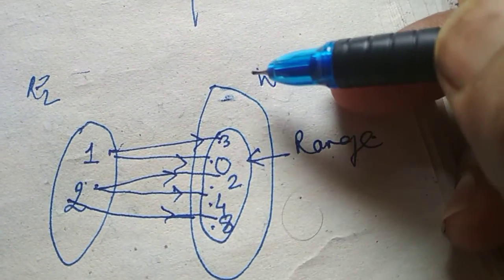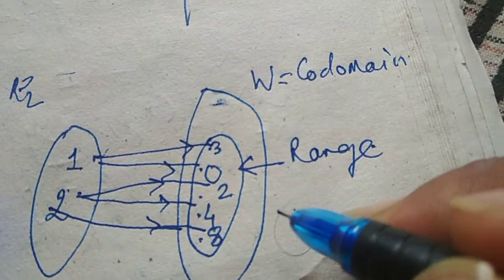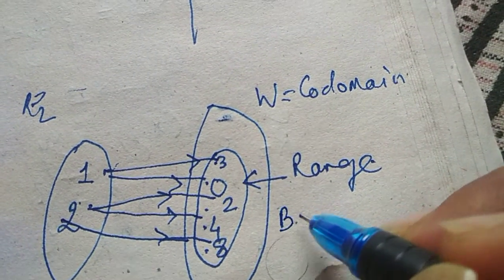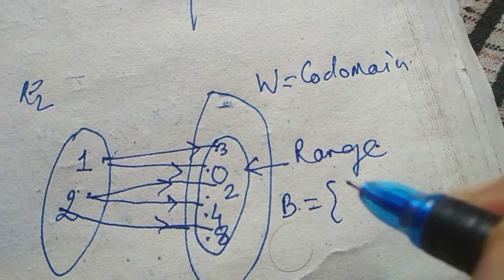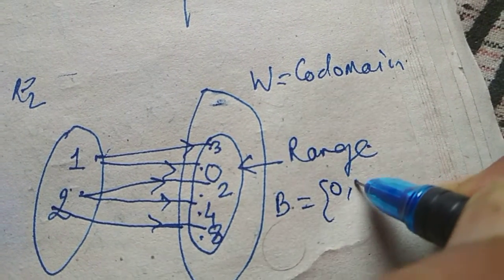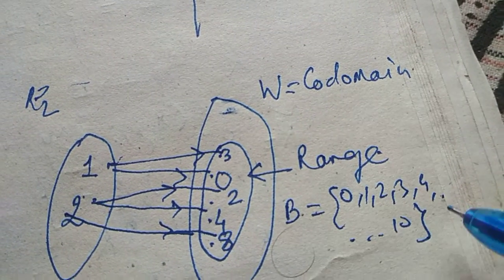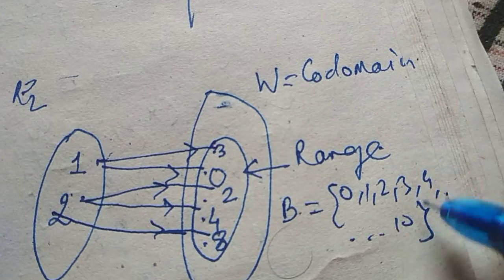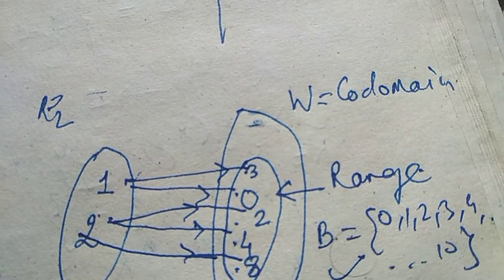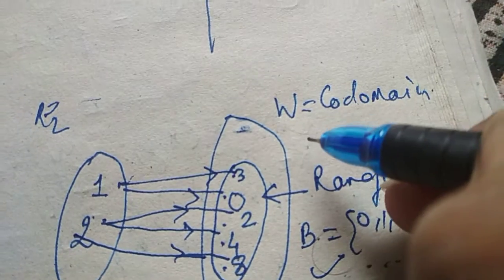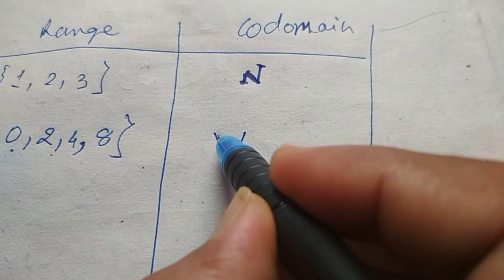Okay, so the set of all whole numbers could be a codomain, or you can manually write a codomain as a set which contains these elements. Suppose you write 0, 1, 2, 3, 4, and so on till 10: 5, 6, 7, 8, 9, 10. So this can be a codomain. But in general, if you want to write standard sets, then you can have W as a codomain.